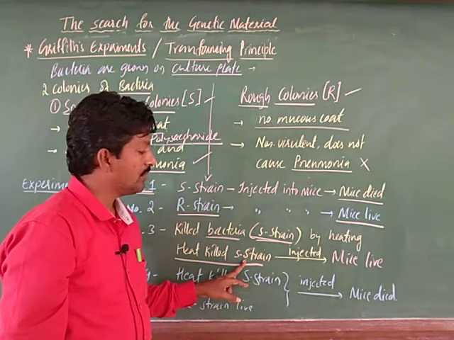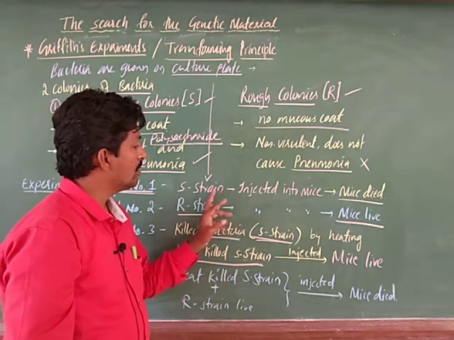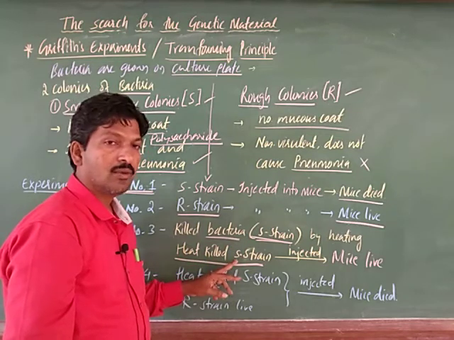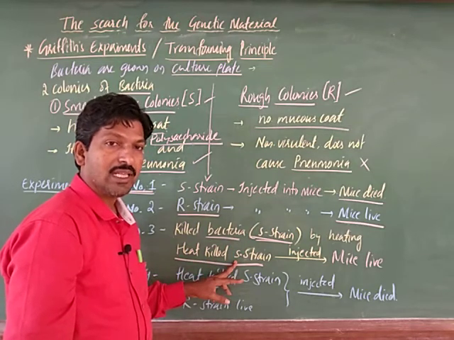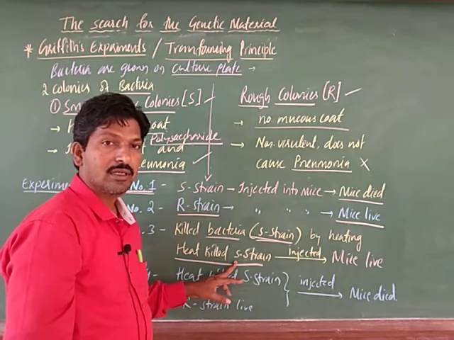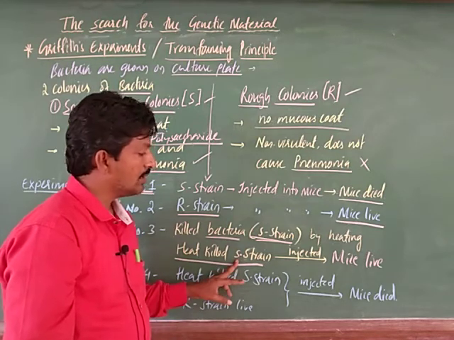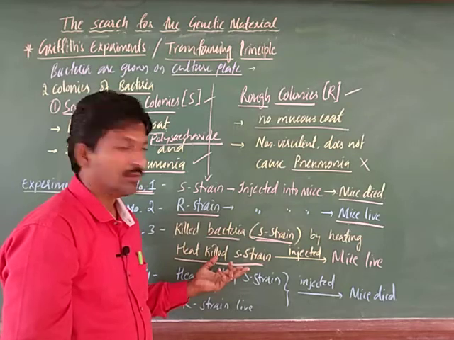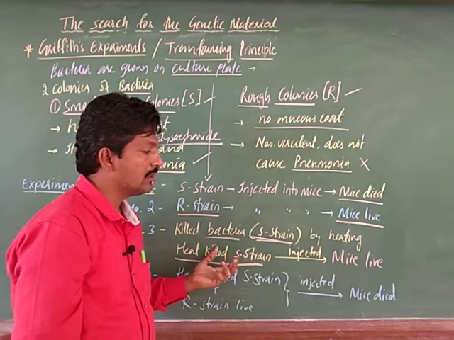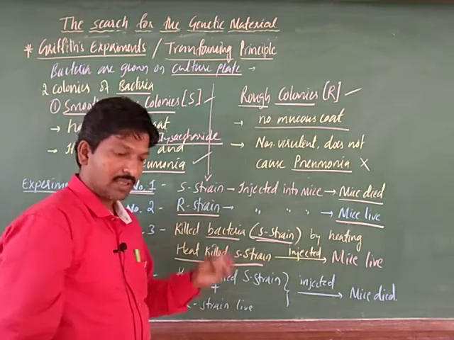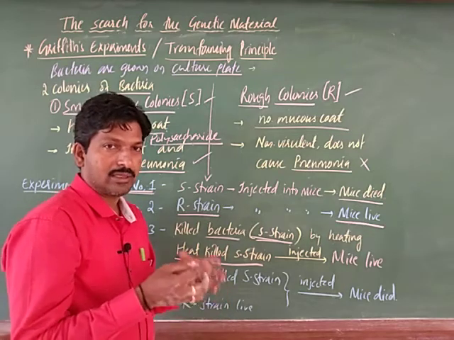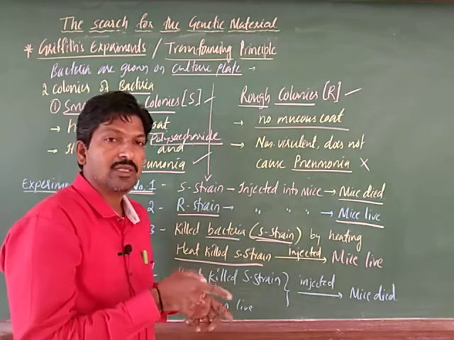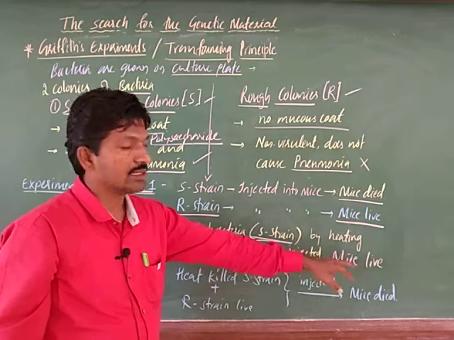Understood? So the mice did not die, because what happens after killing, after destroying the virulent strain? It becomes non-virulent. We can consider it so: it becomes non-virulent when it is killed. So the killed bacteria injected into the mice, the mice remain alive.